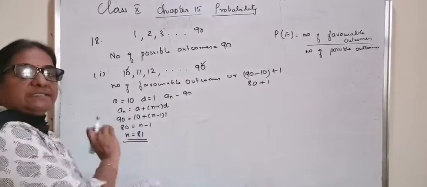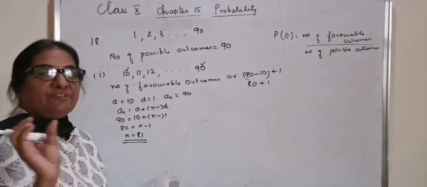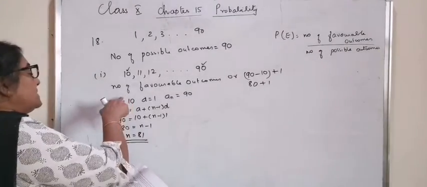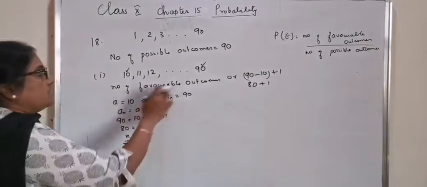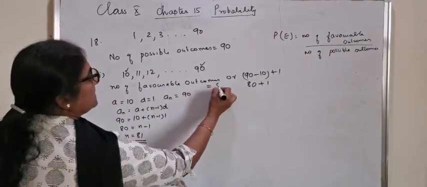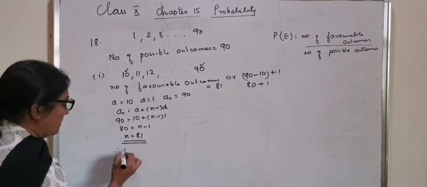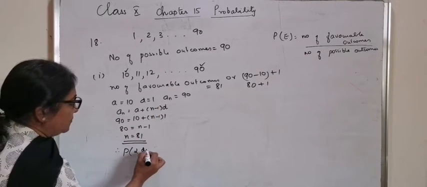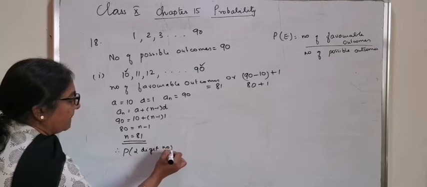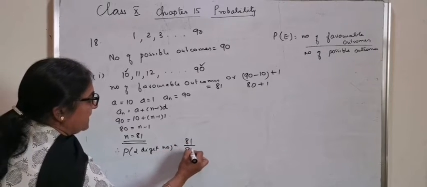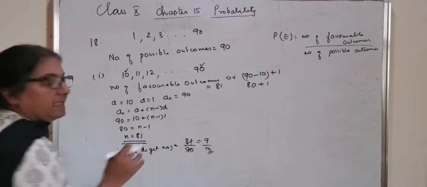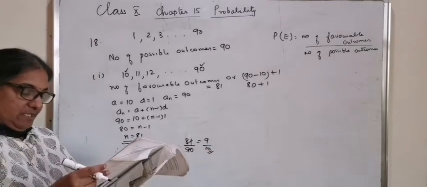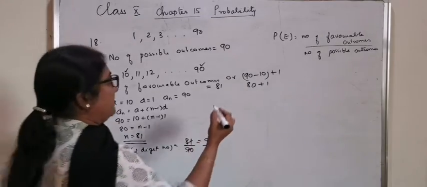Or for any set of numbers, if the common difference is same, you can take the help of arithmetic progression. So what's the number of favorable outcomes here? It is 81. Therefore, probability of a 2-digit number is equal to 81 by 90, or divided by 9, is 9 by 10.